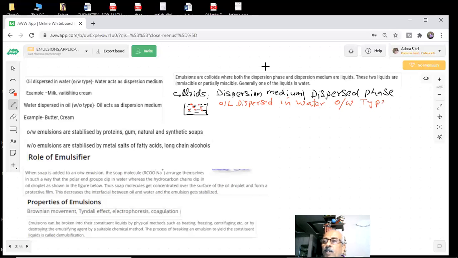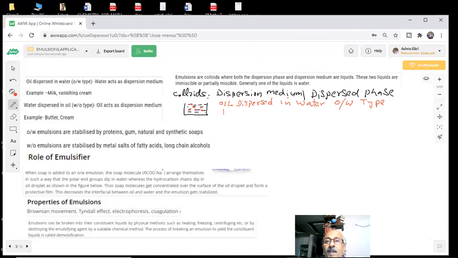So what is the OW type? Oil in water type of dispersion. This is the first one: oil dispersed in water. Water acts as the dispersion medium. As you can see here, water is present in larger amount, and inside it are oil drops which are dispersed. Examples, which they have asked in the exam: what is an example of an oil in water type of emulsion?